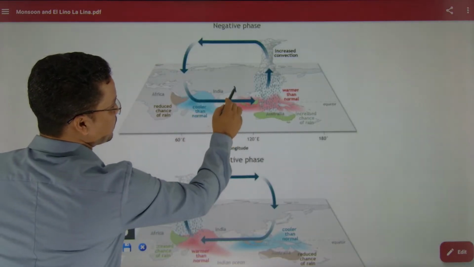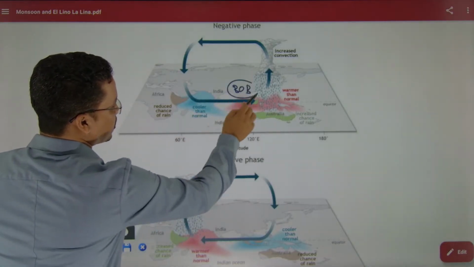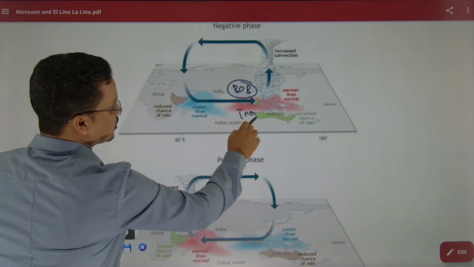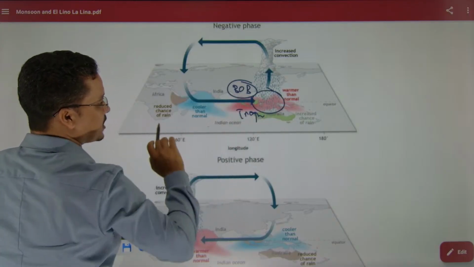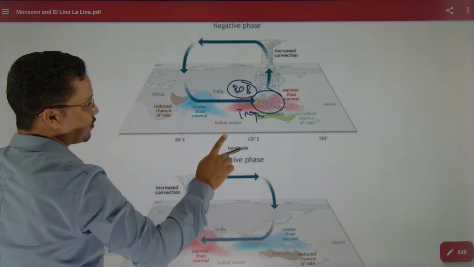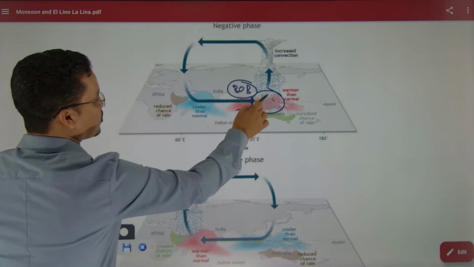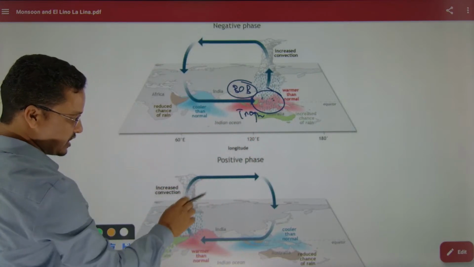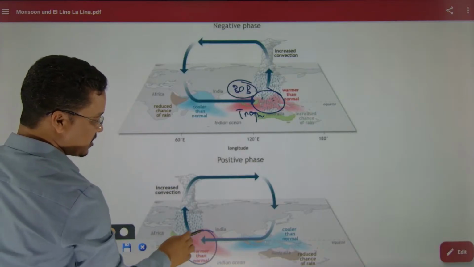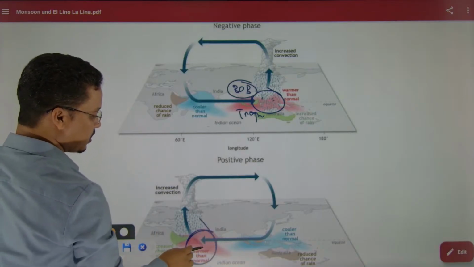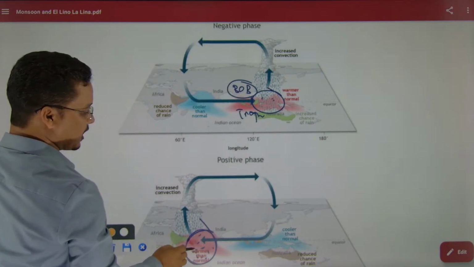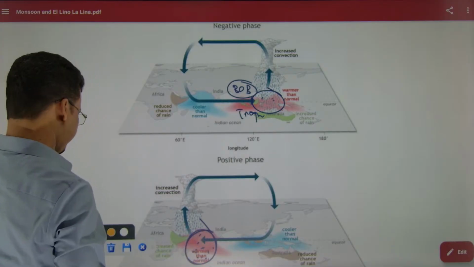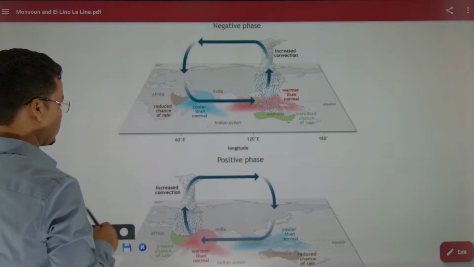that means the Bay of Bengal will have more tropical cyclones. This region will have more Willy-Willies, more typhoons, more cyclones. But if it is positive phase, that means the Western Indian Ocean will have more tropical cyclones, like the Arabian Sea. This region will have more tropical cyclones forming. Right, this is also one relation.